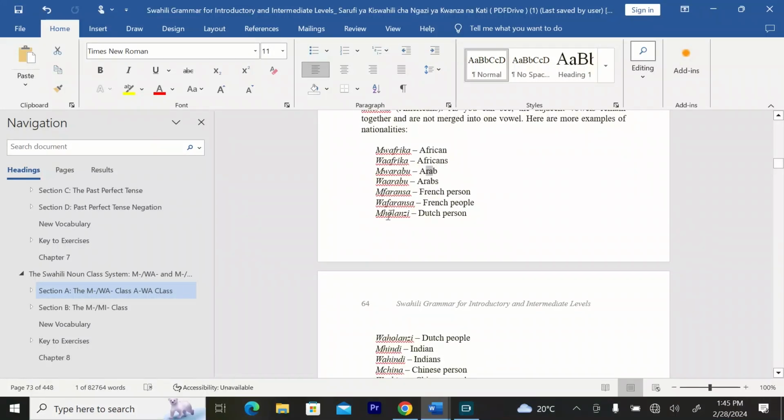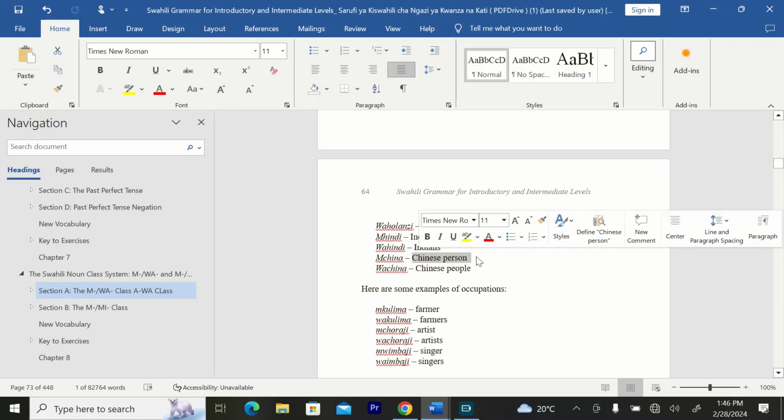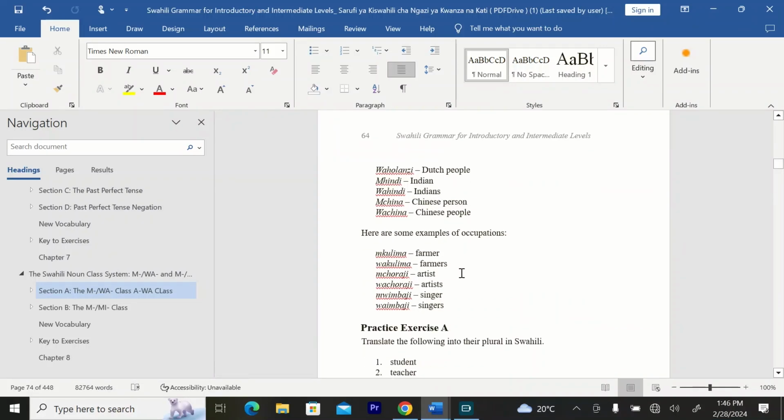We have Mholanzi, who is a Dutch person. Then we have Waholanzi, who are Dutch people. We have Mhindi, who is an Indian. We have Wahindi, who are Indians. We have Mchina, who is a Chinese person. We have Wachina, who are Chinese people.